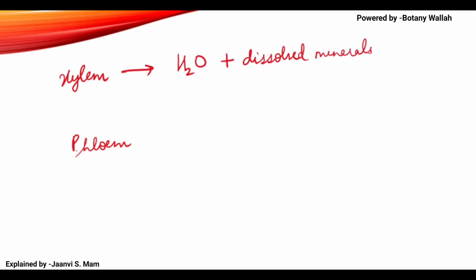Xylem is for what? Xylem will take water plus dissolved minerals. From where to where? Xylem will carry it from roots to shoots.